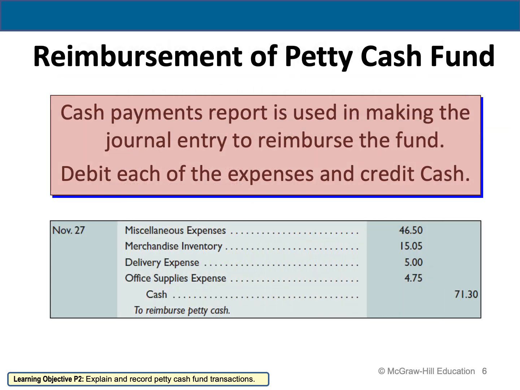So now let's see how we are going to record the reimbursement of petty cash fund. When I say reimbursement of petty cash, it means how I'm going to record the expenses. Remember, we always need to debit all of the expenses. From the previous example or previous table, we saw that the company had 4 different expenses: miscellaneous expenses, merchandise expenses, delivery expense, and office supplies expense. All of them are going to be debited when you are preparing the reimbursed petty cash journal entry.